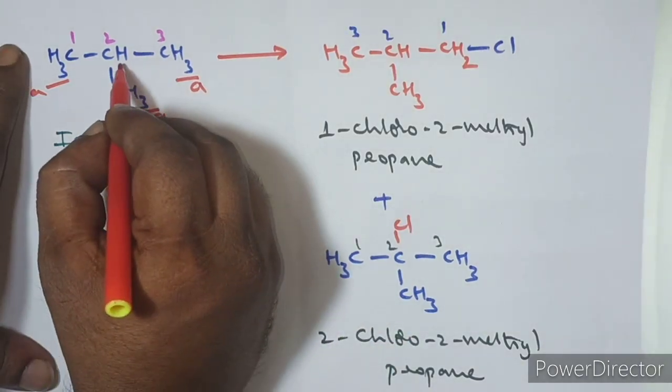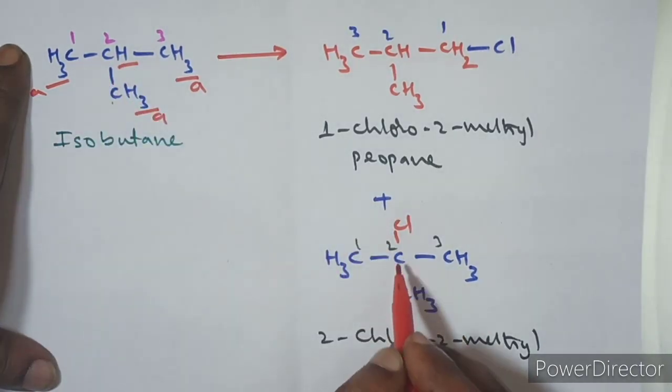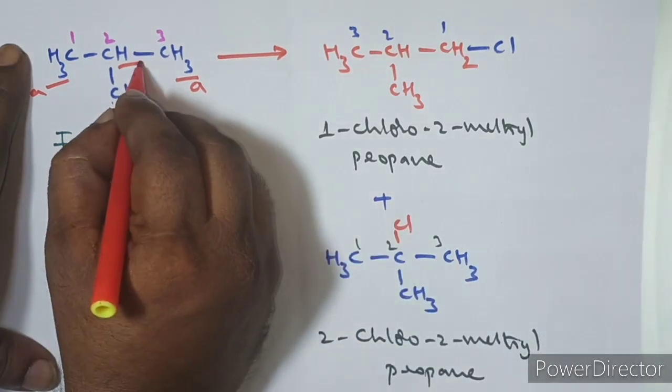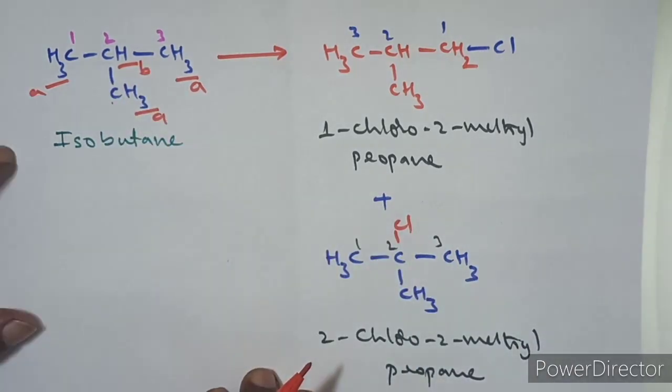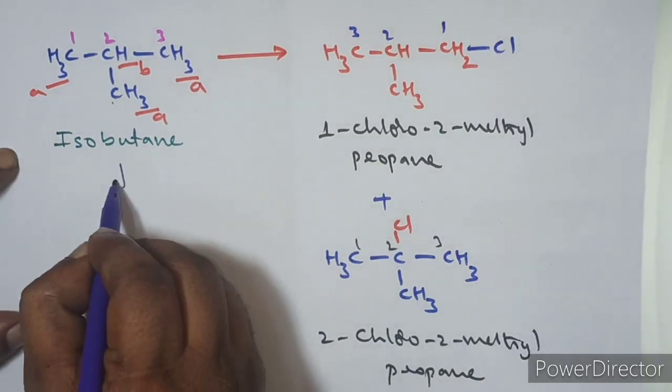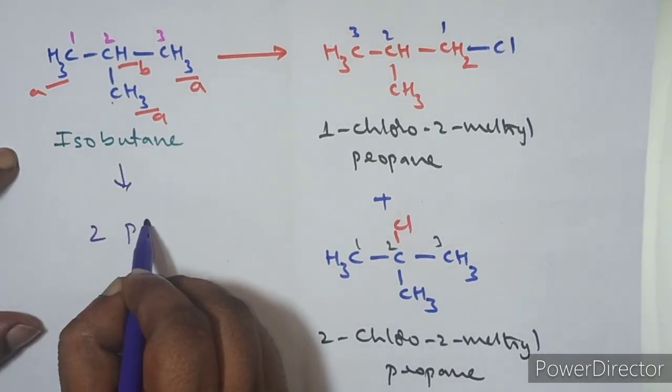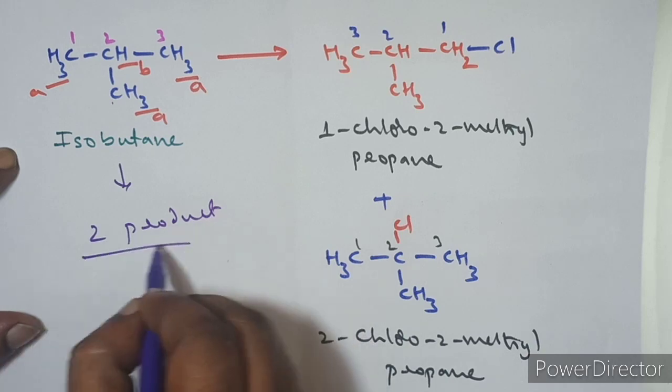And this hydrogen is giving a different product, that is 2-chloro-2-methylpropane. So this is B type. So total how many types of hydrogens are there? 2 types of hydrogens are there. So on monochlorination, how many products is it giving? It is giving 2 products. Like this you have to identify that.